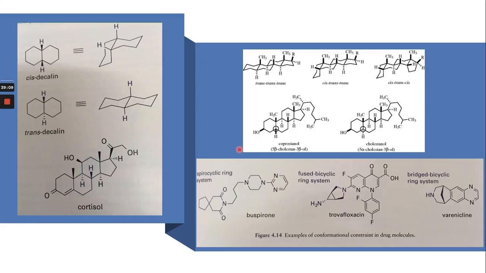These are the different conformations in case of cis-decalin and trans-decalin. You can see in this one both hydrogens are axial. Here, of these two hydrogens, one is axial and one equatorial, they are cis, both hydrogens are on the same plane, right?